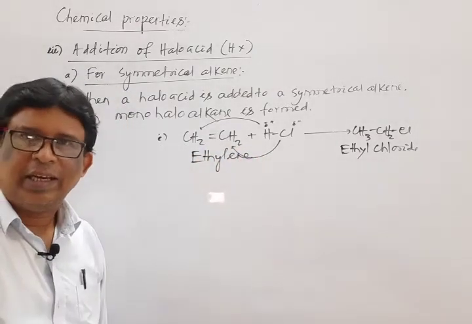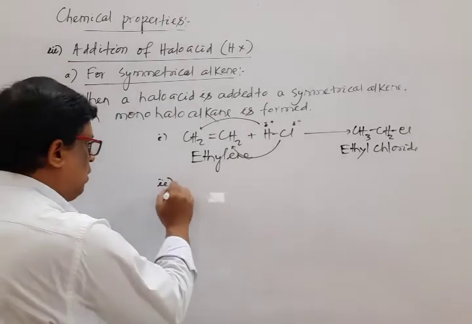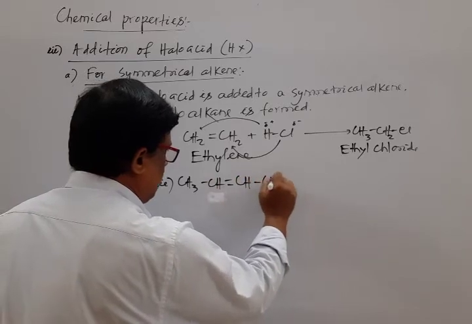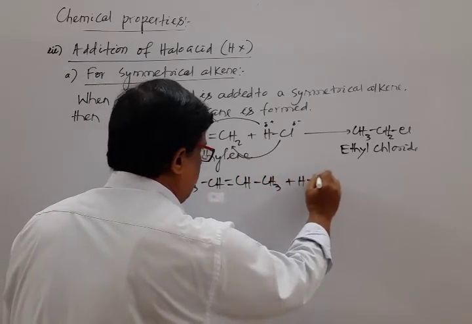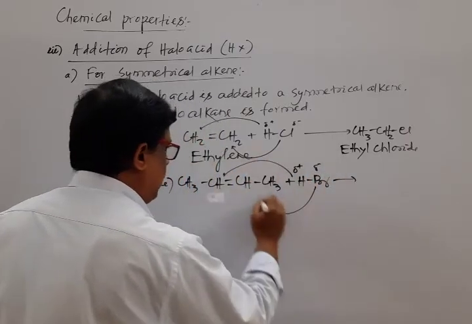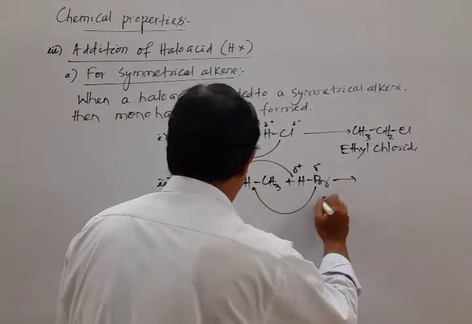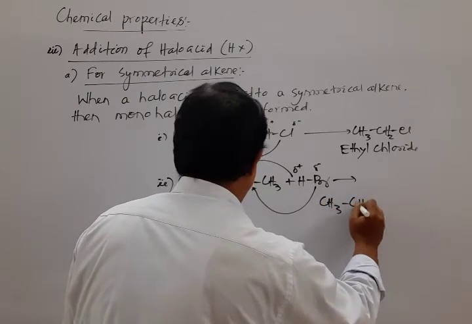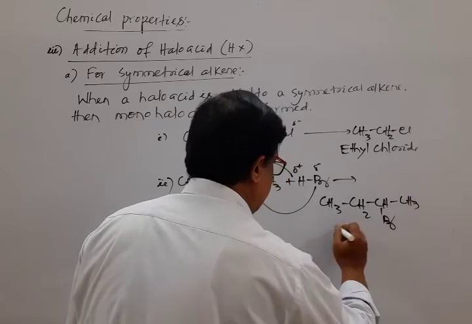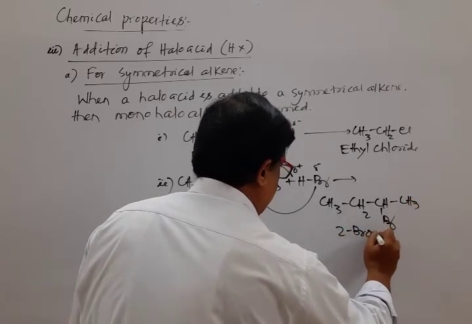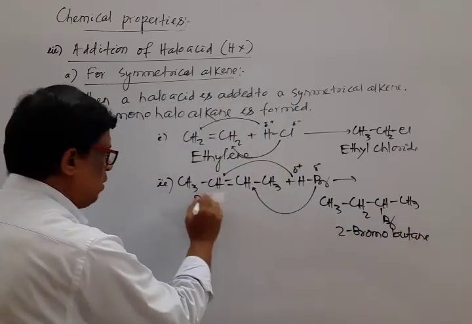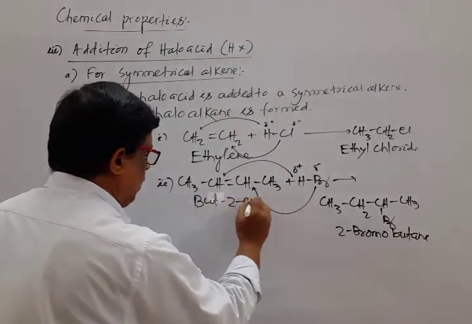IUPAC name is ethene. Or another example, CH3 CH double bond CH single bond CH3 plus HBr, partial positive, partial negative, H and Br move to one side each, resulting in the formation of CH3 CH2 CHBr CH3. Its name is 2-bromobutane. The reactant's name is but-2-ene.